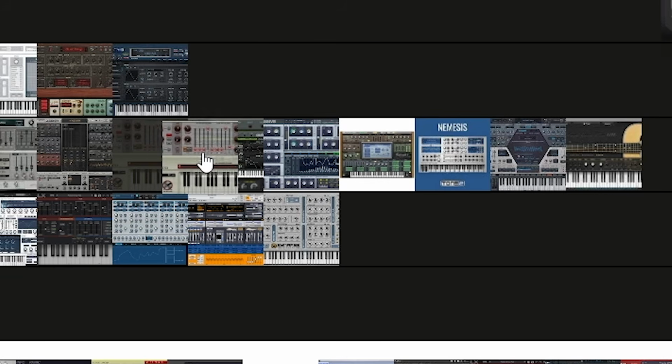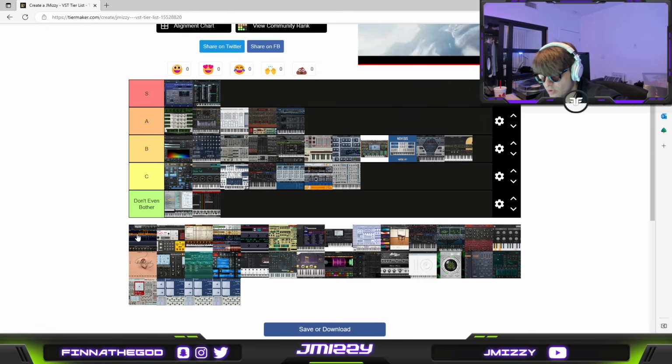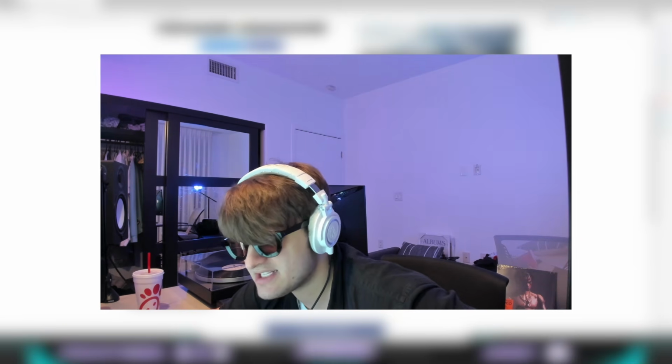I'm also gonna move Mtron Pro right here. Yeah, that works. Morphine's like a good C tier. It's got some pretty cool sounds. It's not a lot to write home about, but it does have cool sounds. Like FL stock plugins are very underrated.